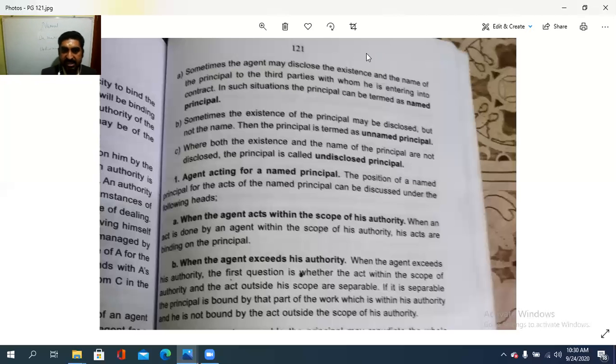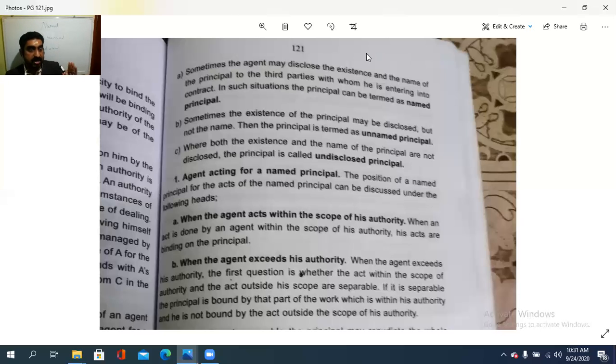When the agent acts within the scope of his authority, the agent is acting within the scope of the authority vested in him. Staying within the limits of the agent's authority, how he is acting with the named principal. So understand what a named principal is.